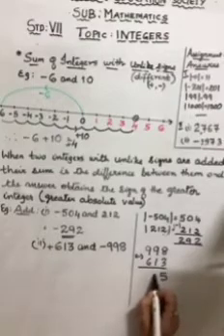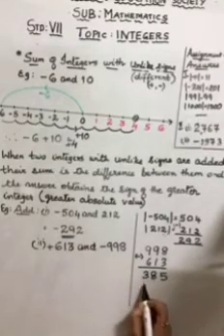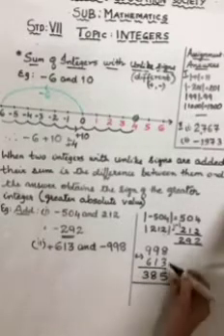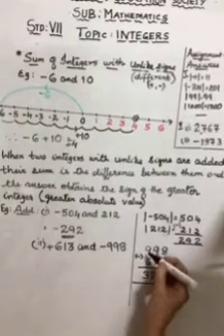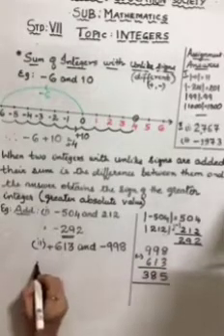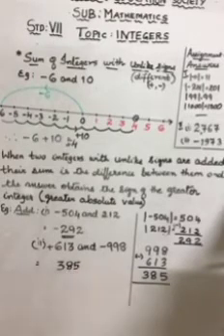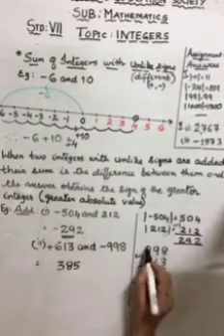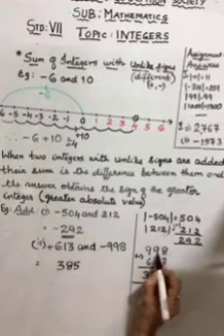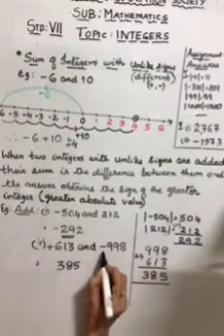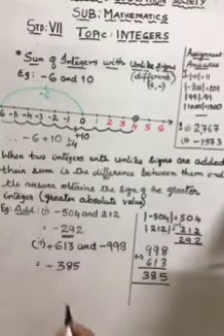5, 8, 3. Check your answer. 5, 8, 3. Fine. Your answer is 385. But this is the greater absolute value. What sign has it got in your problem? It has got a negative sign. So your answer will be negative. Is that clear, children?